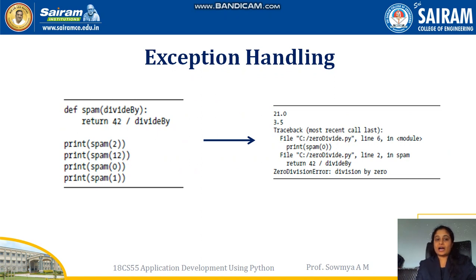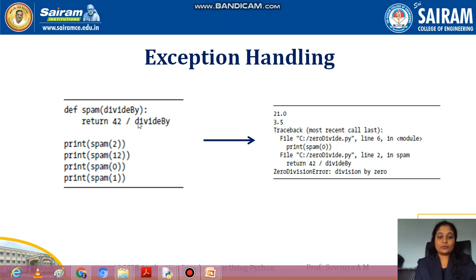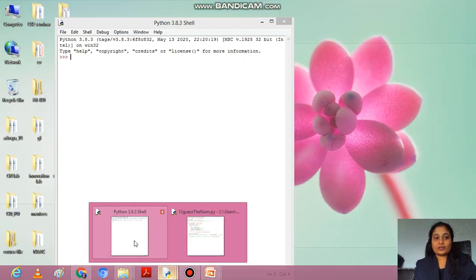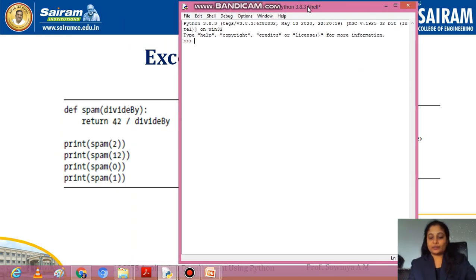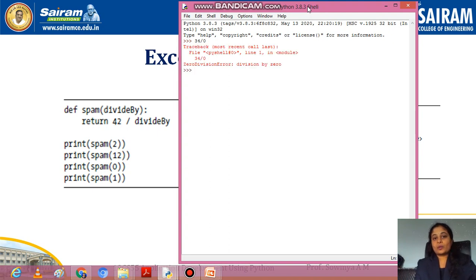Before that, we'll see how a program crashes when you don't write it inside exception handling. So we have here a divide by zero error. So quickly I'll go to the IDLE window. So what I'll do, I'll just write a code 34 divide by 0. So I have written a code which is a divide by 0 error. So this piece of code is wrong.